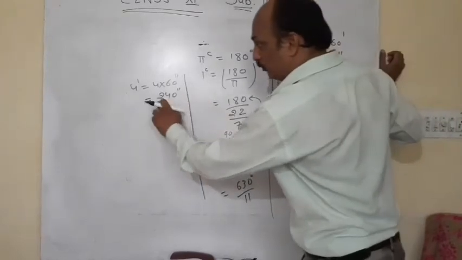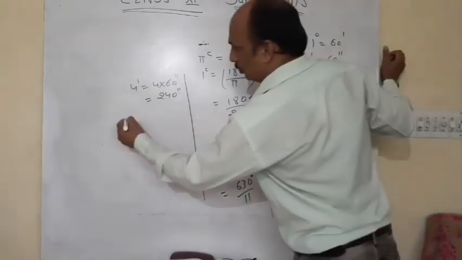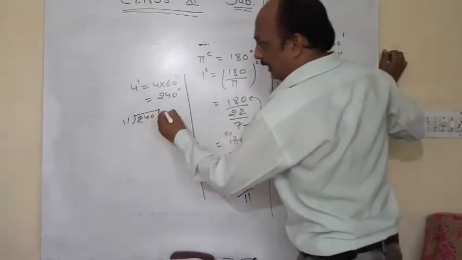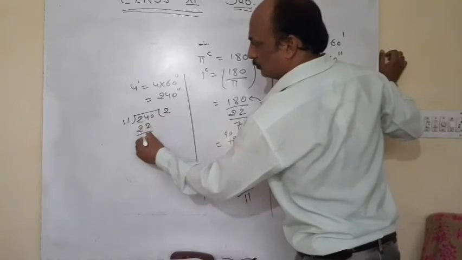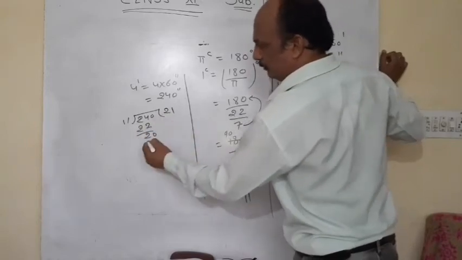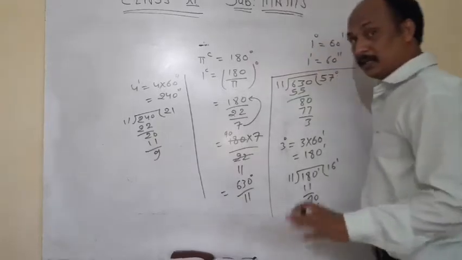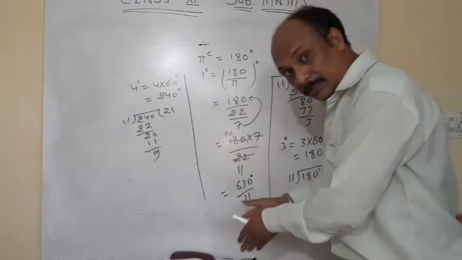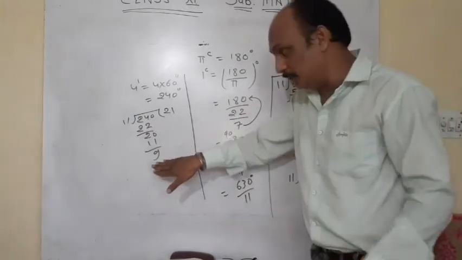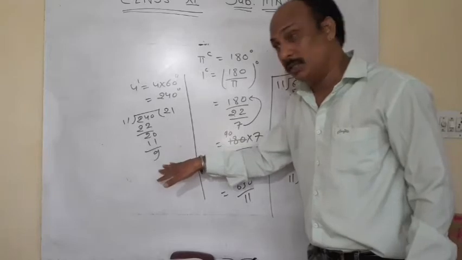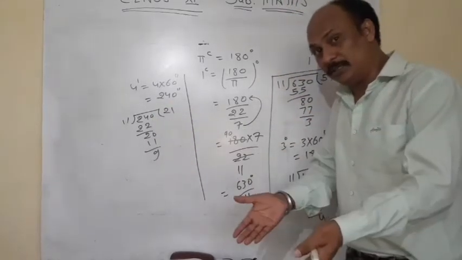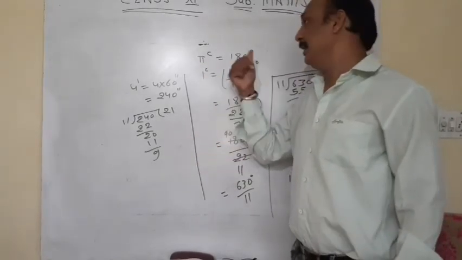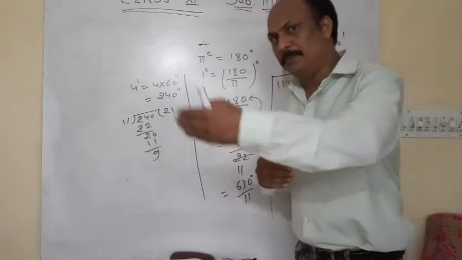We can divide 240 by 11. So, how many times? 2 times. How many times? 1 time. But beta, after this division we again have remainder 9. So it is not completely divisible. So the value of 1 radian in degree is an approximate value.